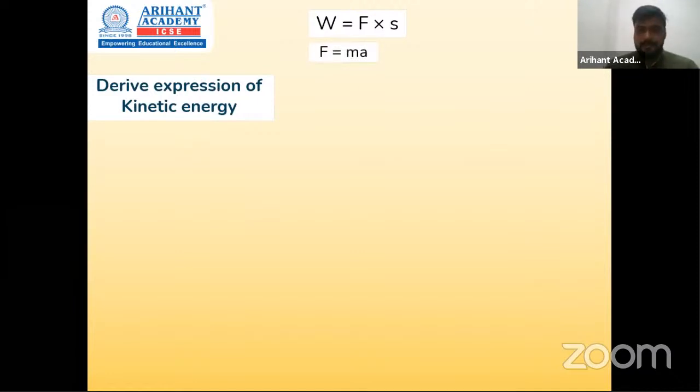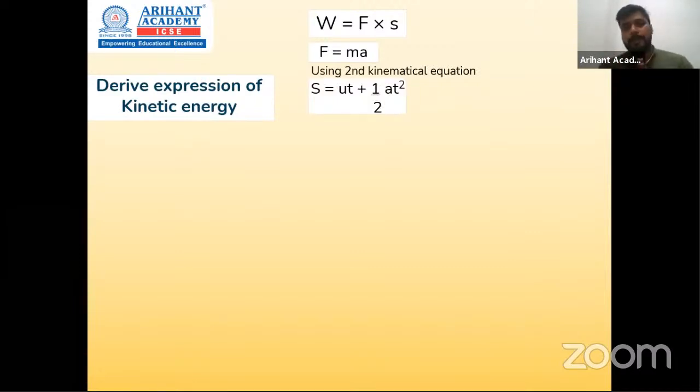Now displacement ढूंढने के लिए let us use second kinematical equation. क्या कहता है न्यूटन का second equation of motion? S is equals to ut plus half at square. So ये है second equation of motion. Assuming कि body starts from rest, okay? अगर body rest से शुरुआत कर रहा है अपने motion का, can I say initial velocity over here यानी u की value 0 हो जाएगी, correct? Let's assume u is 0. So the modified version of this equation would be s is equals to half at square.